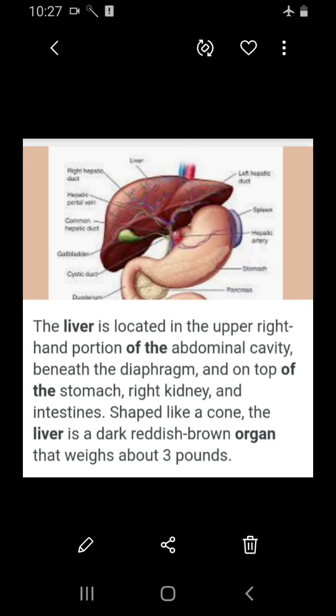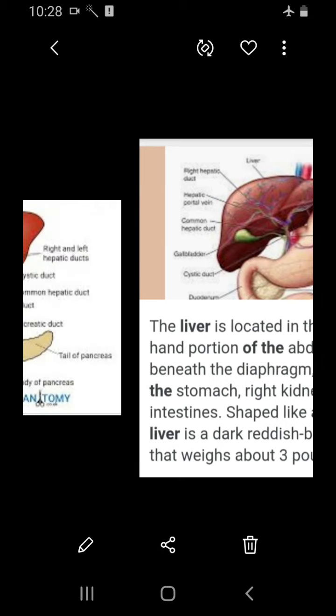The bile salt helps in the digestion of fat by bringing about their emulsification, that is, it converts the large fat droplets into smaller ones. So this is done with the help of the liver. So what is the function?